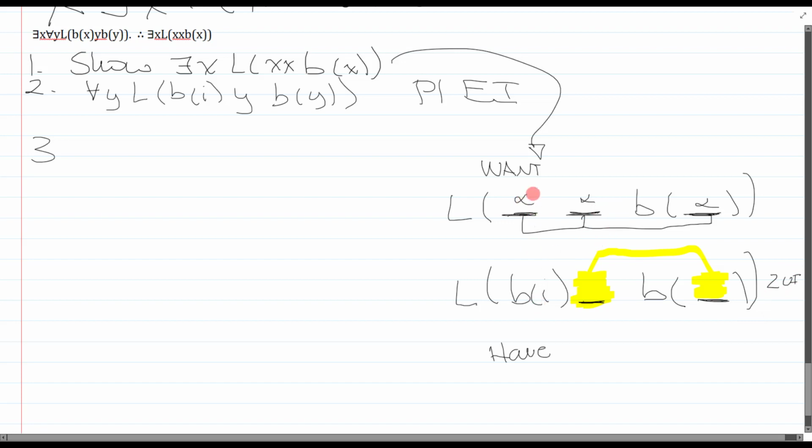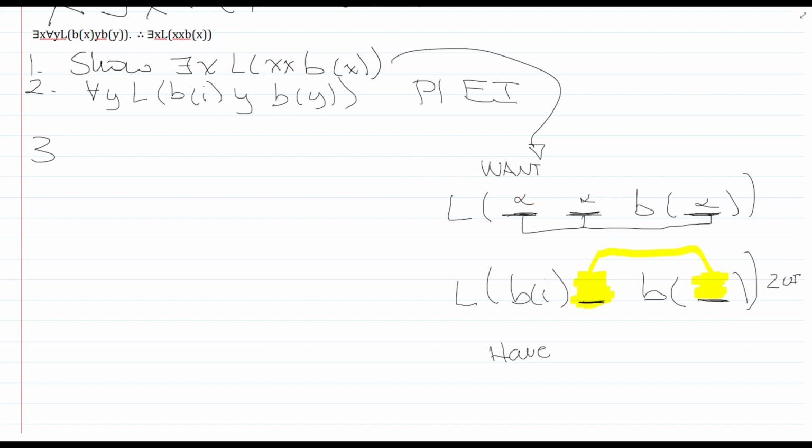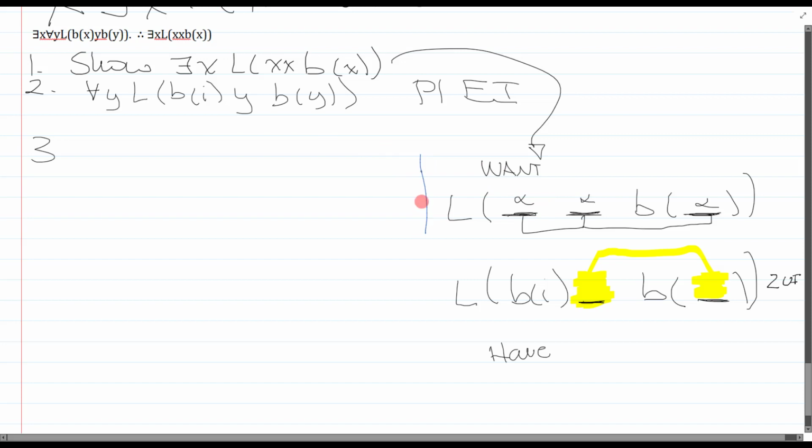But I want to match the structure of what I want up here. So I want this structure up here so I can generalize. So this is actually just a simple puzzle. And it's a really simple puzzle once you stack them on top of each other. The reason why is because these predicates need to be the same. So the first slot has to be the same, their second slots have to be the same, and their third slots have to be the same in terms of structure. But once you realize that, the puzzle is clear.